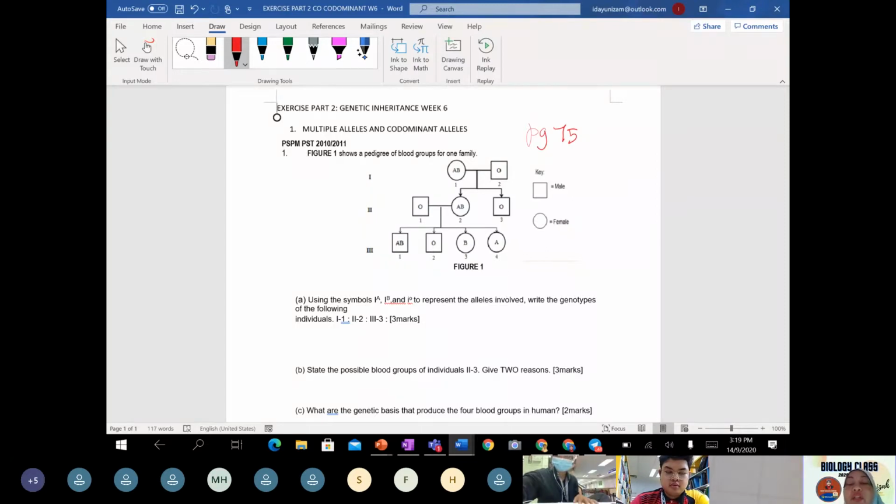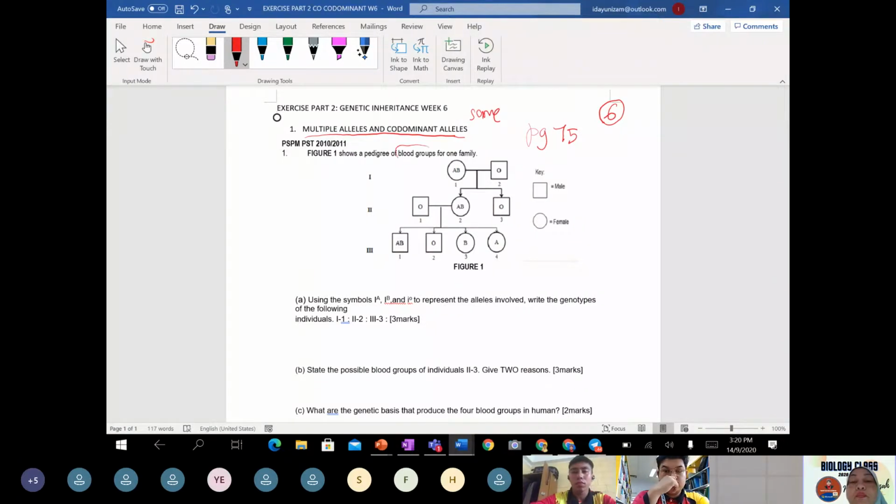Today teacher would like to emphasize that there are 6 divisions from Mendel's law. This afternoon, teacher would like to focus on 2 of them, multiple allele and codominant allele, because these two use the same characteristic. What we mentioned just now is what, class?